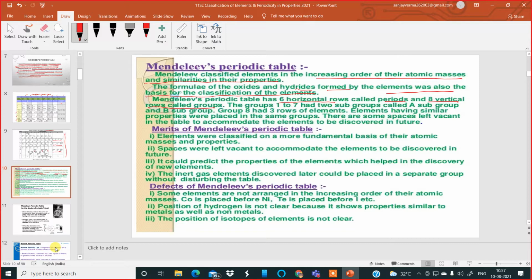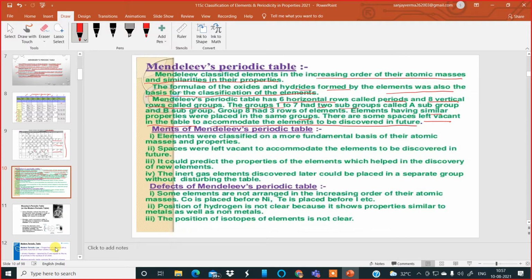Groups 1 to 7 had 2 subgroups called A subgroup and B subgroup. Group 8 had 3 rows of elements. Elements having similar properties were placed in the same groups. Some spaces were left vacant in the table to accommodate elements to be discovered in future. This was one remarkable development by Mendeleev.